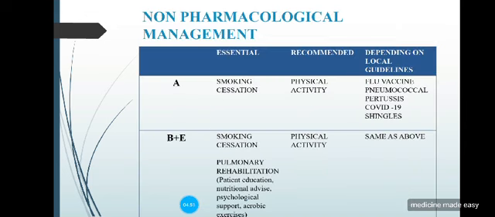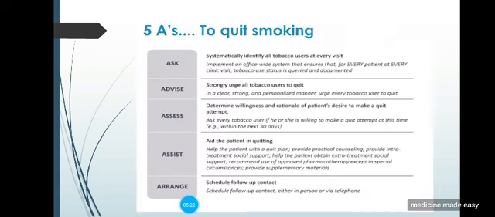Then comes the management, starting with the non-pharmacological management, in which smoking cessation is done. You have to counsel the patient. You have to recommend physical activity. You have to recommend the vaccinations which are to be done, like flu vaccination, pneumococcal, pertussis, COVID-19 and shingles. Then pulmonary rehabilitation, including psychological support, aerobic exercises, nutritional advice. All these are coming in the pulmonary rehabilitation.